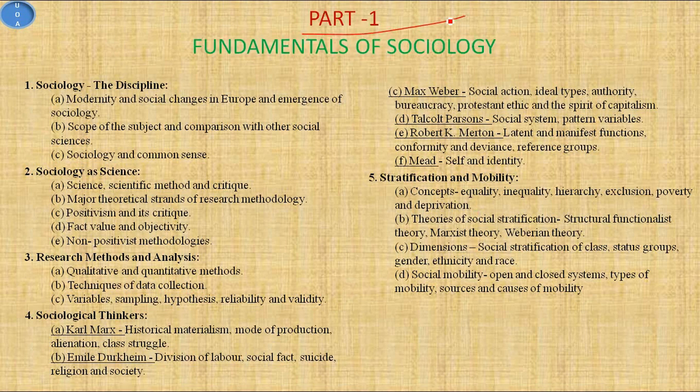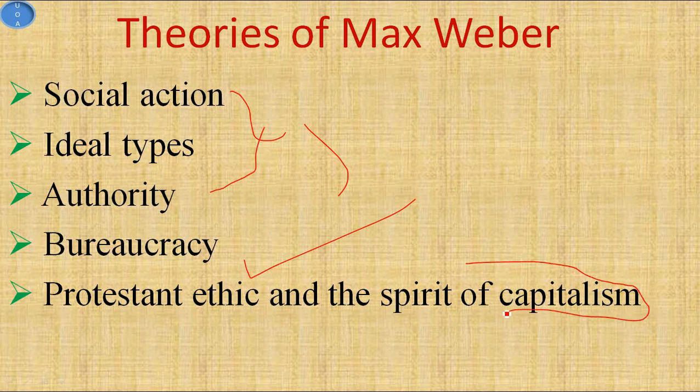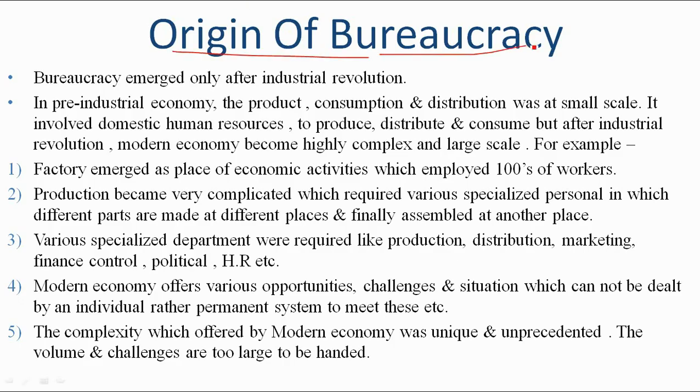And friends, we are covering Paper 1, Fundamentals of Sociology. In this video we are dealing with Max Weber's theory on bureaucracy. Social action, ideal type and authority are already covered, and the last theory by Max Weber that will remain is the Protestant ethic and the spirit of capitalism. So these are the theories of Max Weber that we have to cover. We have already covered three of them, bureaucracy is covered in this video, and the last one will remain. The video on this last theory will be uploaded today only.